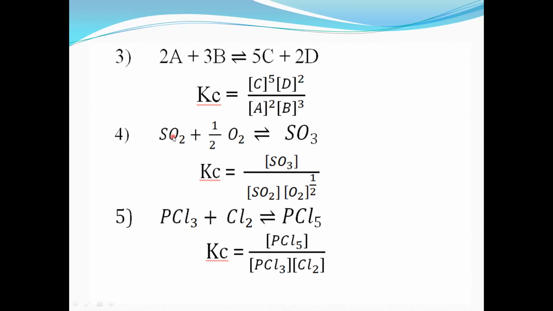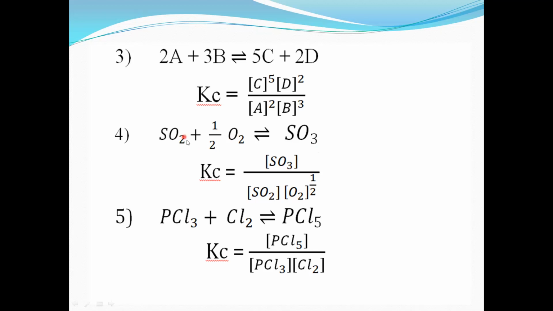SO2 is sulfur dioxide, this is a gas. O2 oxygen gas, this is also a gas. And SO3 sulfur trioxide, it is also a gas. That is, reactants as well as products are in gaseous state.